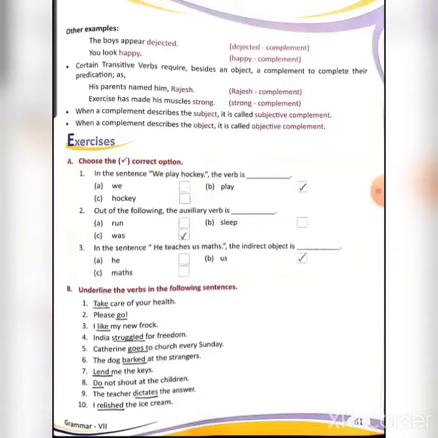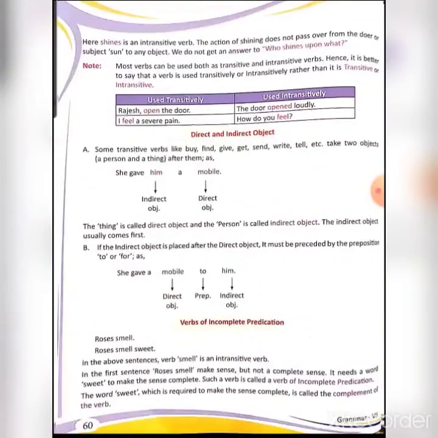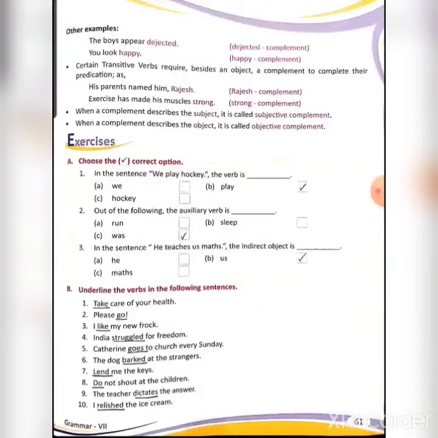Examples: the boys appear dejected. Now dejected is a complement of the verb. Why? Because the boys appear does not make complete sense, but the word dejected adds complete sense to the sentence. So therefore it is known as a complement of the verb. You look happy. So you look is incomplete, but you look happy is complete. So happy is a complement of the verb.